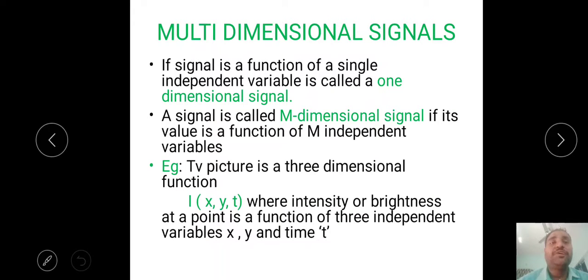Multi-dimensional signal means how many independent variables is the important parameter. If a signal depends on only one independent variable, it is called a one-dimensional signal. If a signal depends on two independent variables, then it is called a two-dimensional signal. If a signal depends on three or more independent variables, then it is called a multi-dimensional signal. This is the first classification what we have.